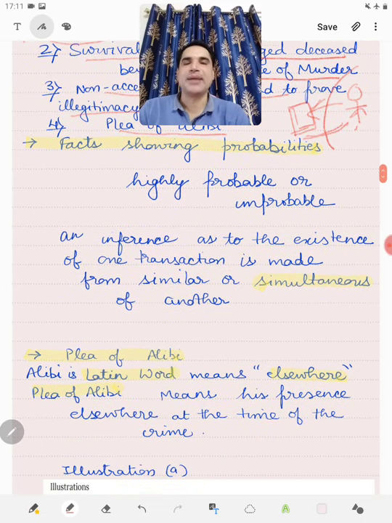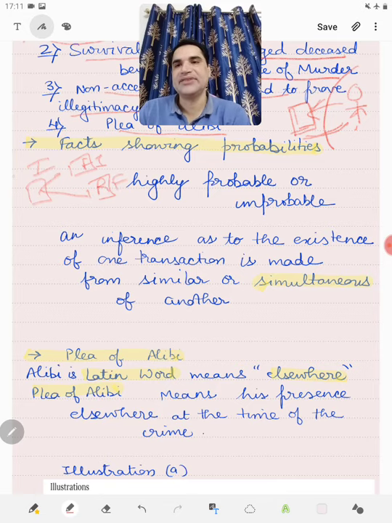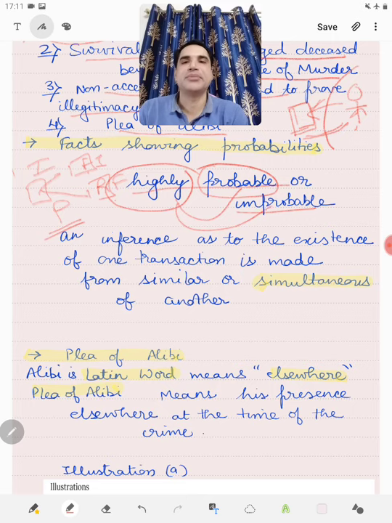Then facts showing probabilities. So there are two types of facts which have been made relevant. Any fact which is inconsistent with the fact in issue or relevant fact is relevant, and any fact which makes the existence of a fact in issue or relevant fact highly probable or improbable. So probability is also seen. But it's not only probability, friends, it's highly probable or highly improbable.